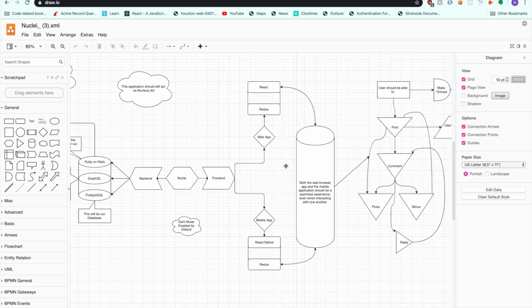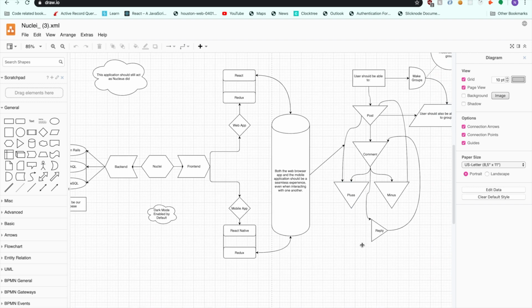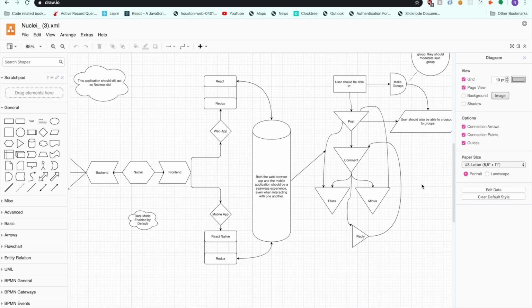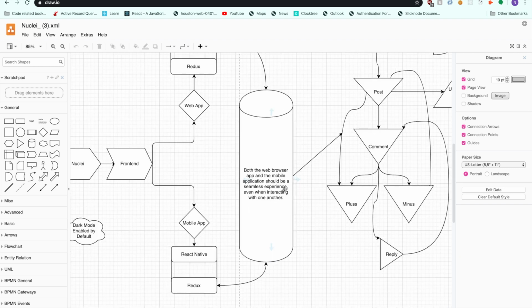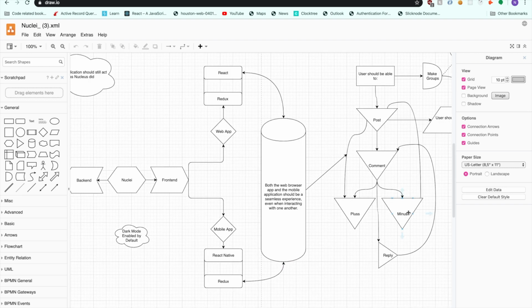We have our web app, which is using React and Redux as our front end, and for our mobile app, we're using React Native and Redux. That way, we don't have to do too much in the way of programming things in Swift or anything else like that. We can see we have both web browser app and the mobile application should be a seamless experience even when interacting with each other.